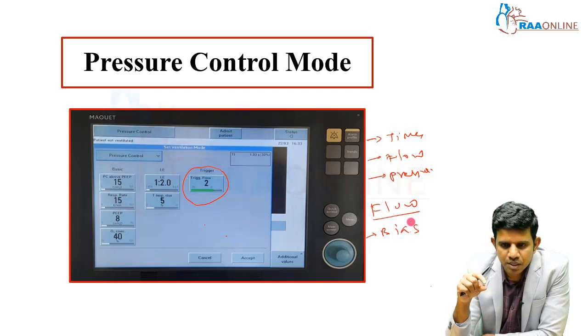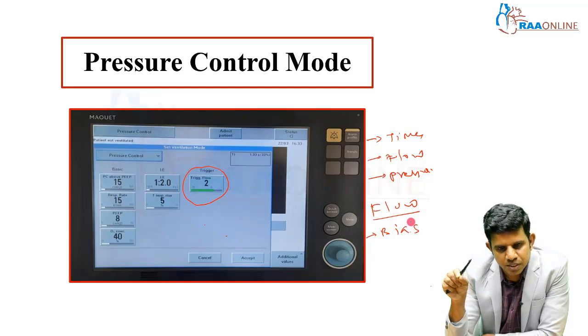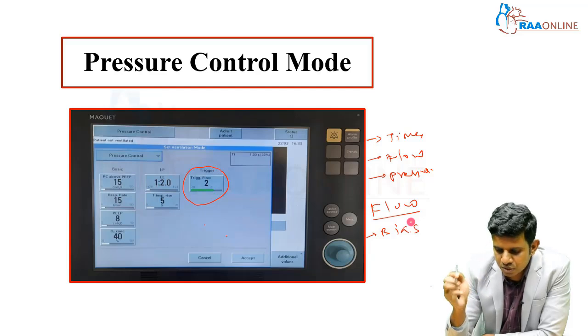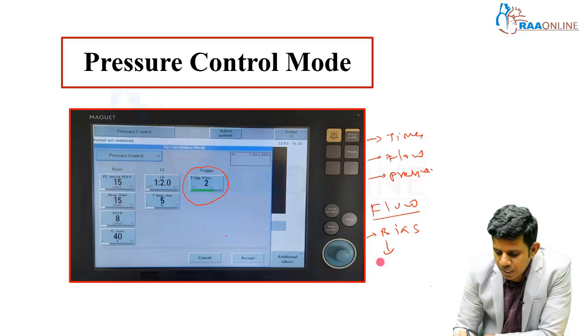So during expiration, we normally understand there is no flow from the ventilator to the patient. But there is something called bias flow, which means some flow occurs from the ventilator to the patient at the time of expiration. Normally it is 3 to 4 liters.